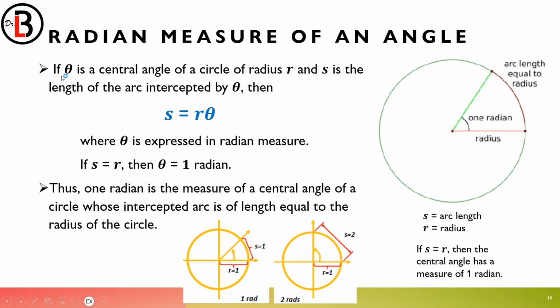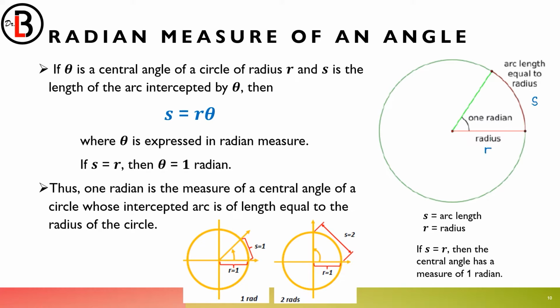So let's assume here, if theta is a central angle of a circle of radius r and s is the length of the intercepted arc by theta, then s is equal to r theta. So what's the s? The arc intercepted is s.